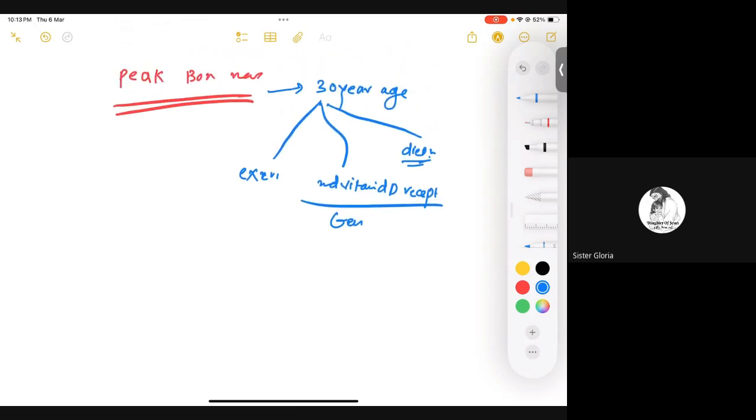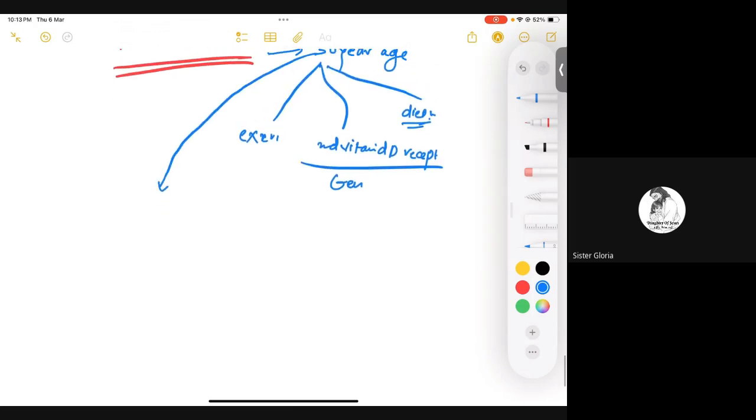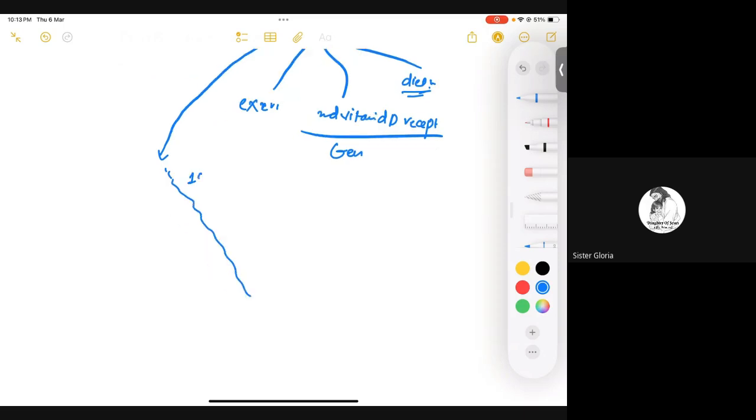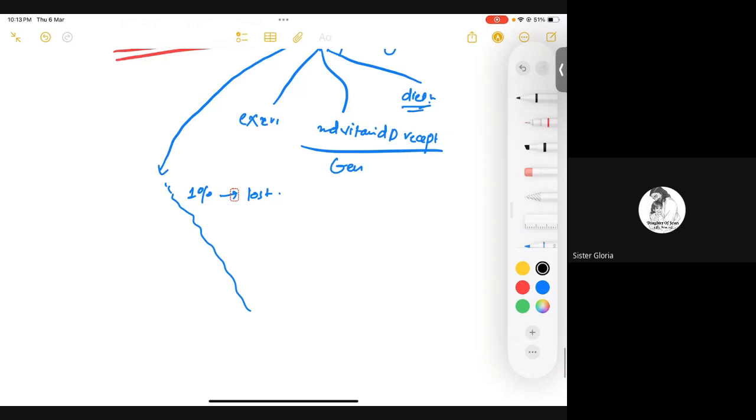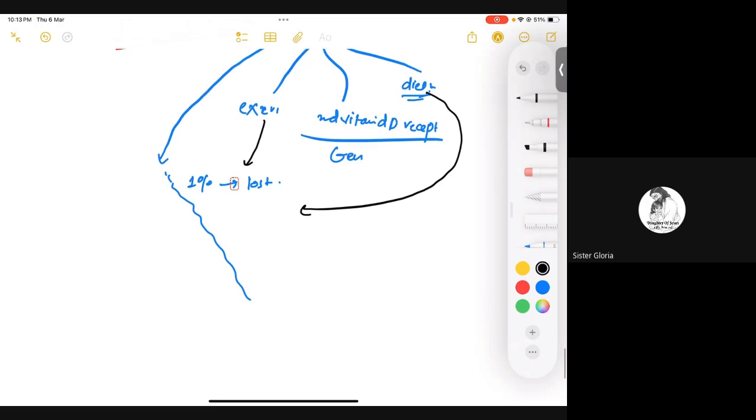But what happens after 30 years of age as the age keeps on declining? Normally in every individual, 1% of this bone mass is lost, right? But you can also control that if you keep a proper exercise schedule and a proper diet, so you can slow down the process.